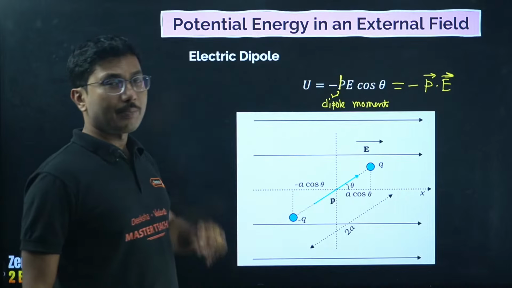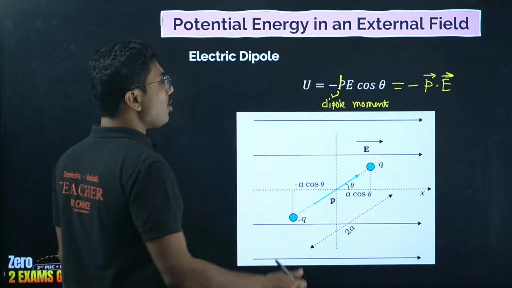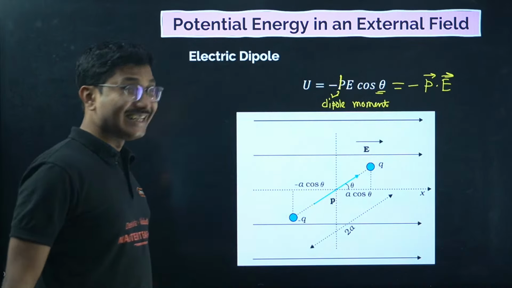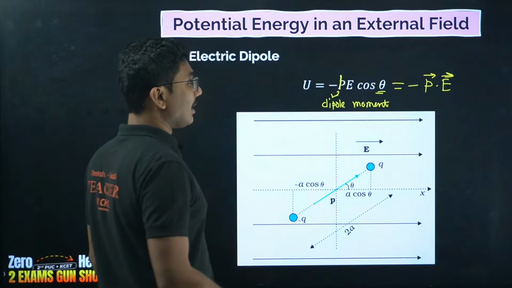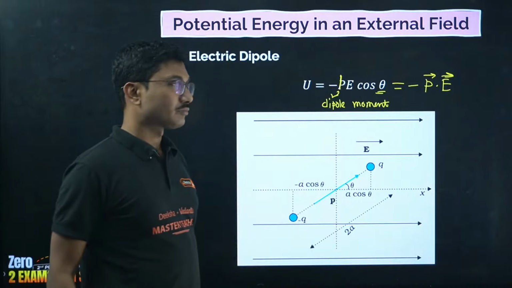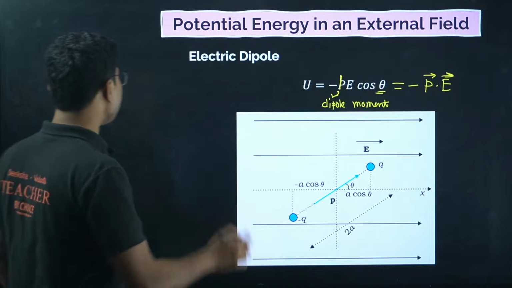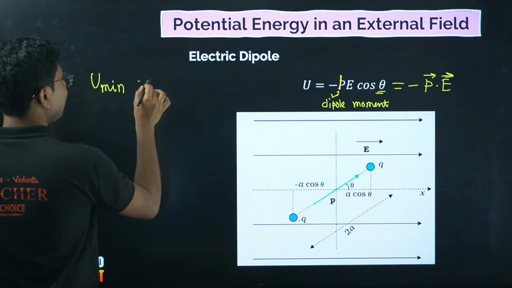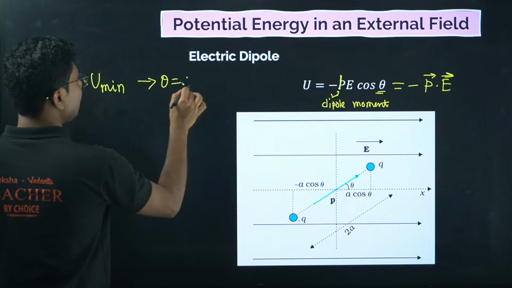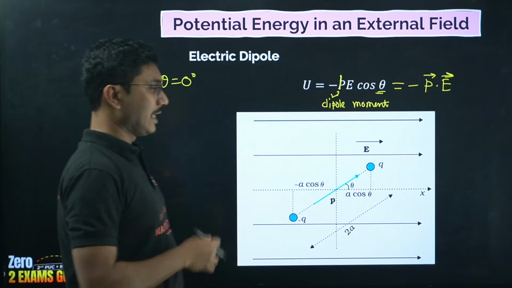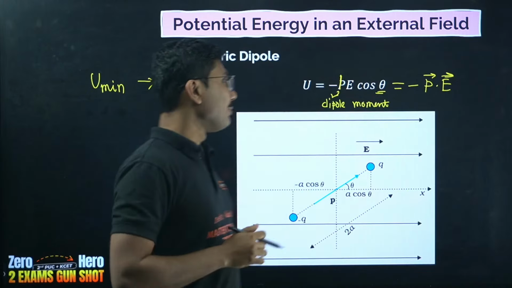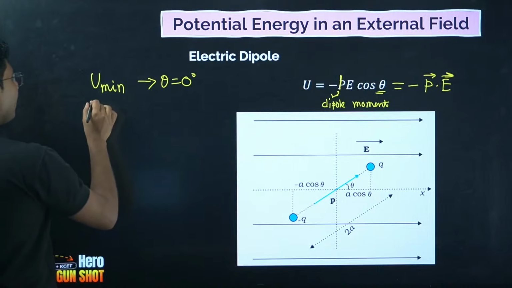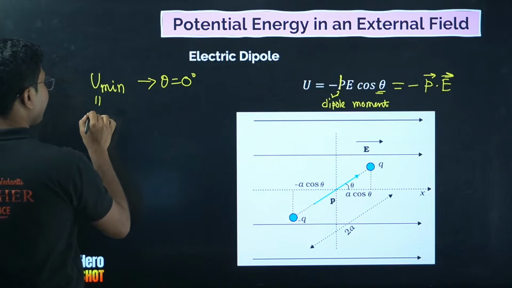Now, where will the potential energy be minimum? Potential energy is minimum when theta is not 90 degrees, by the way, but when theta is equal to 0 degrees. Why? Because at theta 90, U is 0, but that is not the minimum, because the minimum value is -pE.